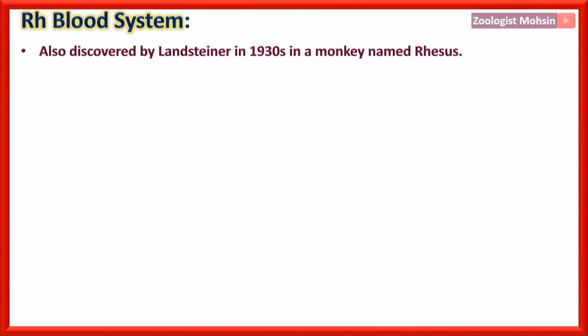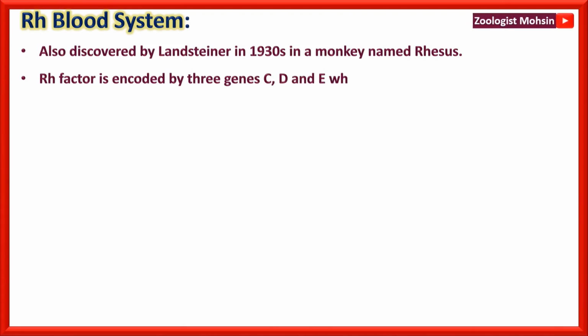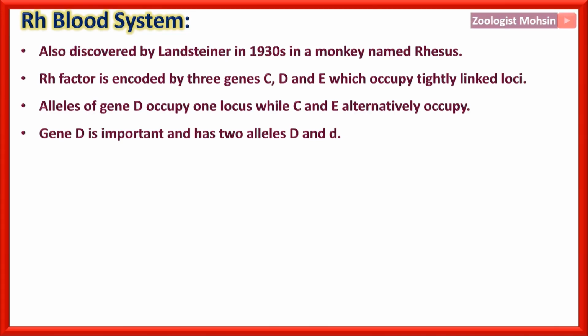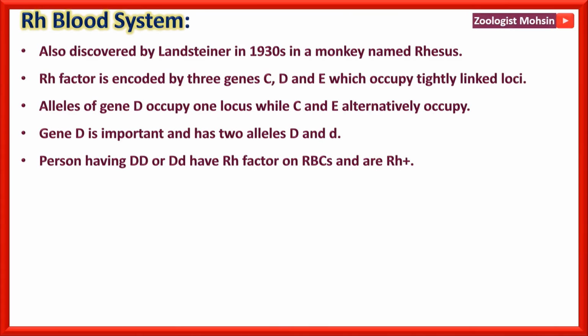Rh blood system. Also discovered by Landsteiner in 1930s in a monkey named Rhesus, Rh factor is encoded by 3 genes C, D and E, which occupy tightly linked loci. Alleles of gene D occupy one locus, while C and E alternatively occupy. Alternatively occupy means either C is present or E is present in the particular organism. Gene D is important and has two alleles, capital D and small d. Persons having capital DD and capital D small d have Rh factor on RBCs and are Rh plus, while anti-Rh